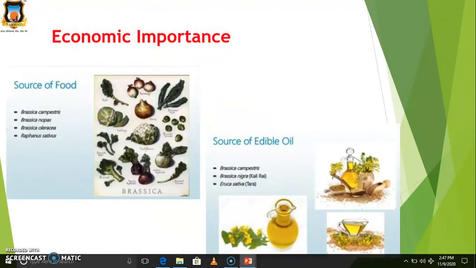Then the economic importance. It is useful as a source of food, for example Brassica campestris, Brassica rapa, Brassica oleracea, Raphanus sativus. Then some are a source of edible oil, like Brassica campestris, Brassica nigra, then Eruca sativa.